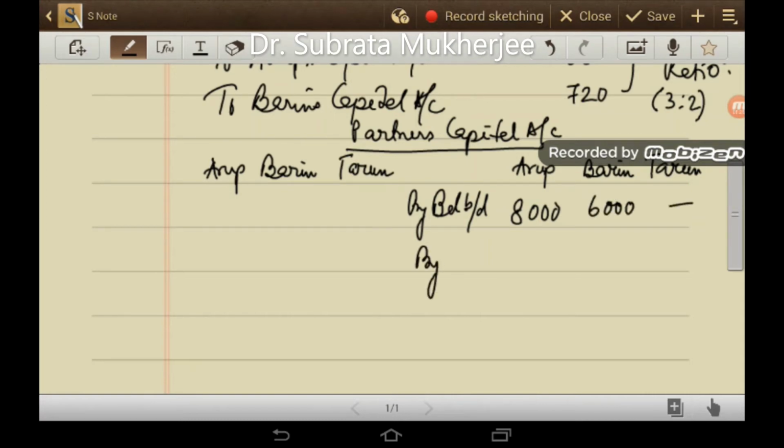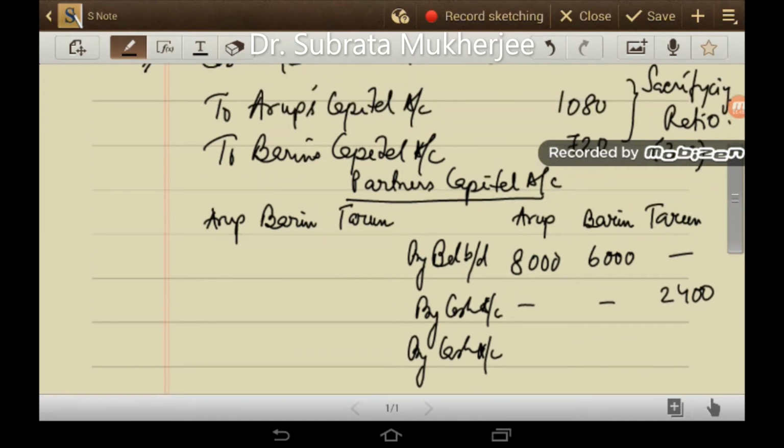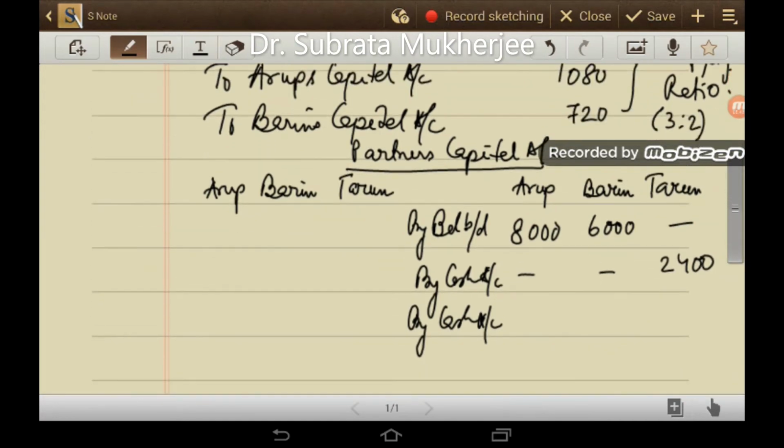By cash, Tarun brought 2,400 as his capital, and the amount of goodwill, Tarun's share, that is 1,800, which will be taken by Arup and Barin as 1,080 and 720.